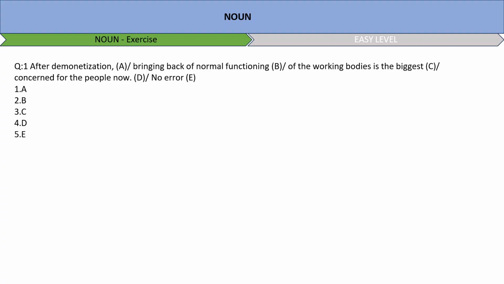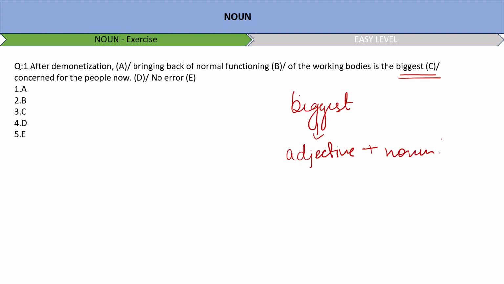Now see, okay, you see, after demonetization, bringing back, bringing back is correct, of normal functioning of the working bodies is the biggest. What is biggest here? Big, bigger, biggest, adjective, right? And we use an adjective with a noun. So here I can see the word concerned is written.